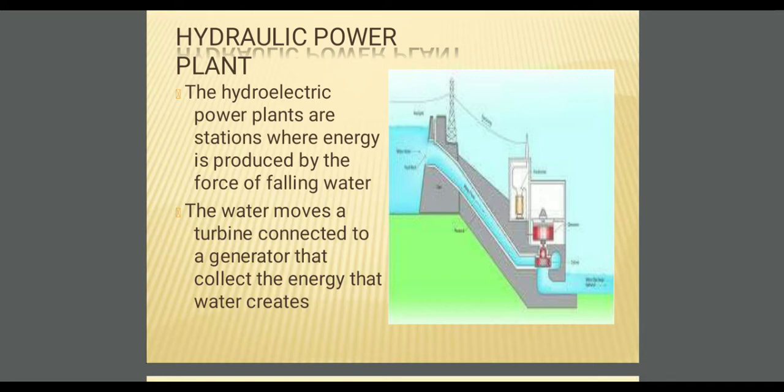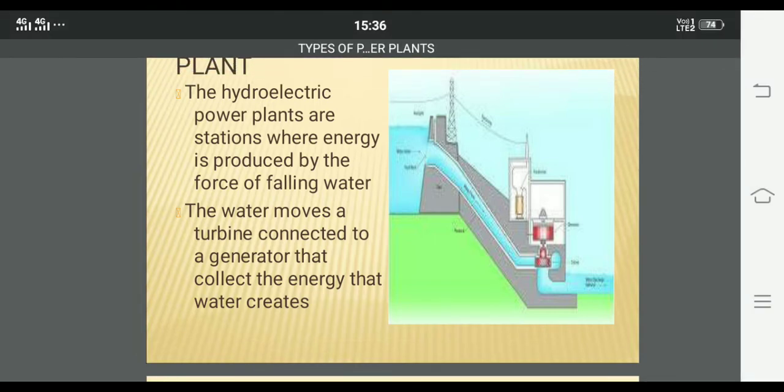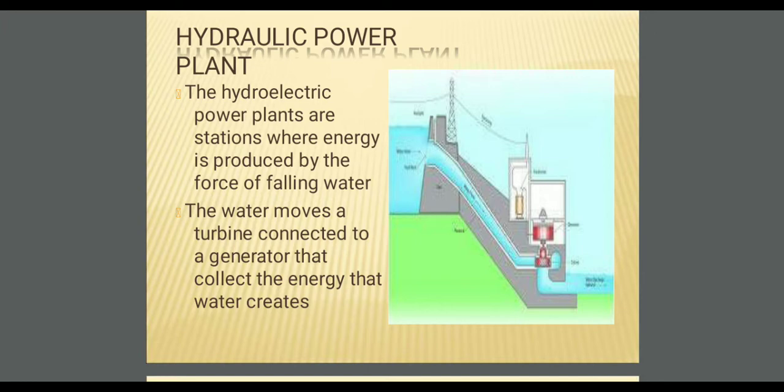So this is the view of a hydroelectric power plant that I am showing at this time. I have created a head level in the form of a dam, and I have a pipeline structure known as a penstock, which is used for the free flow of water from the dam level to the low level. The water from the penstock enters onto the wheels of a turbine. The turbine rotates and produces mechanical energy. As the turbine is connected to an alternator, the alternator converts that mechanical energy into electrical energy, and that electrical energy is taken as output to the substation.